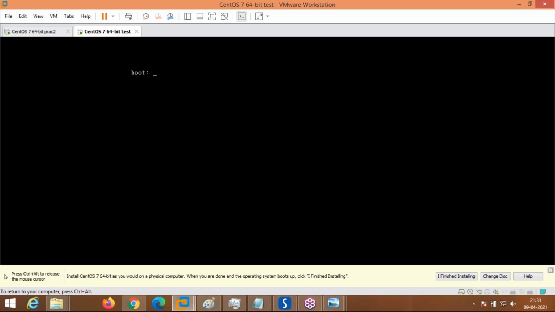One more advantage of Linux is that you can install in GUI or CUI. Why CUI? Now this is a system which supports graphical settings, our latest system. What if I am installing the same Linux operating system on a 20 or 30 year old server which doesn't support GUI? Then you have to install using CUI only.